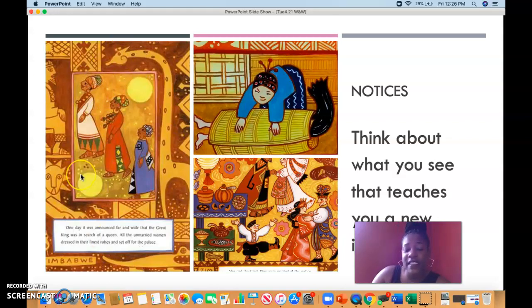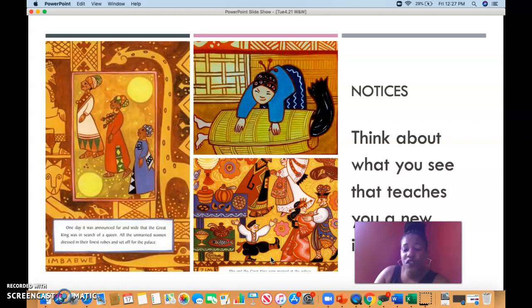What do you notice? I noticed that the women are dressed in very fancy clothes. They are dressed in their finest clothes because they are going to meet the king to try to be able to marry the prince. I also noticed that they only ask for unmarried women. That means that the people who are going to go and try to marry the prince are people who are not married yet. Okay.